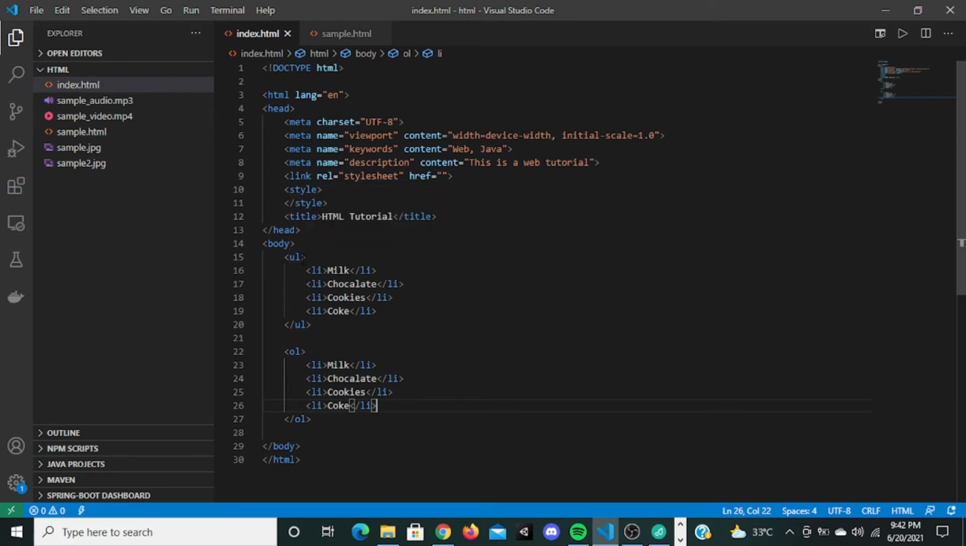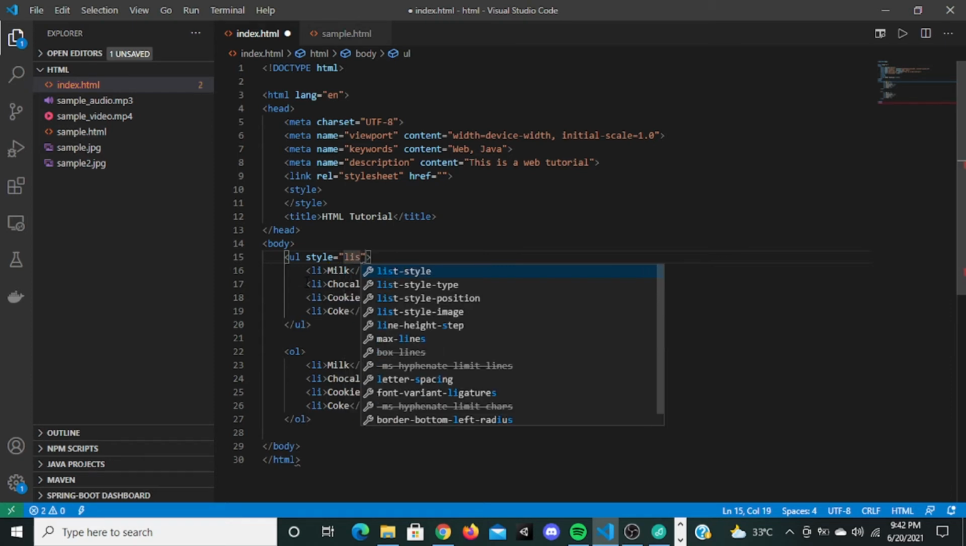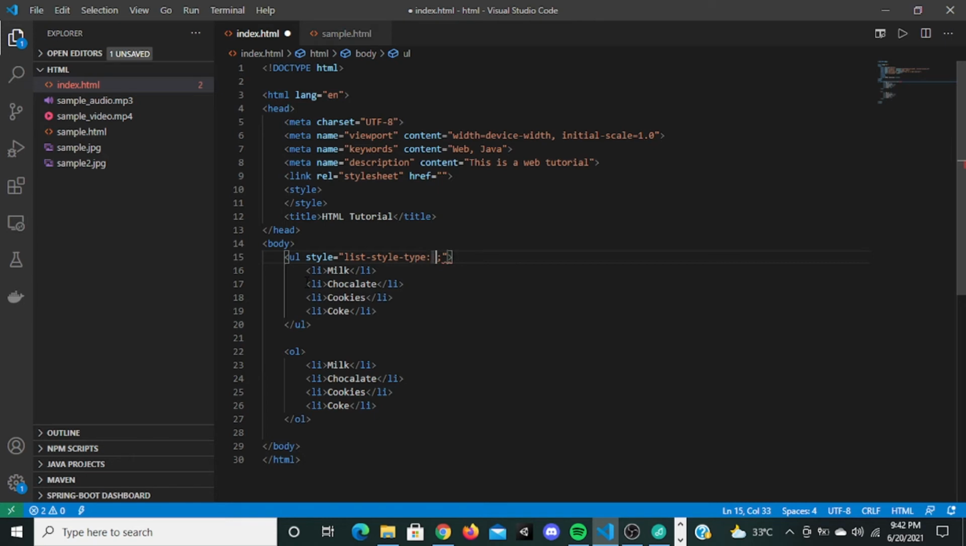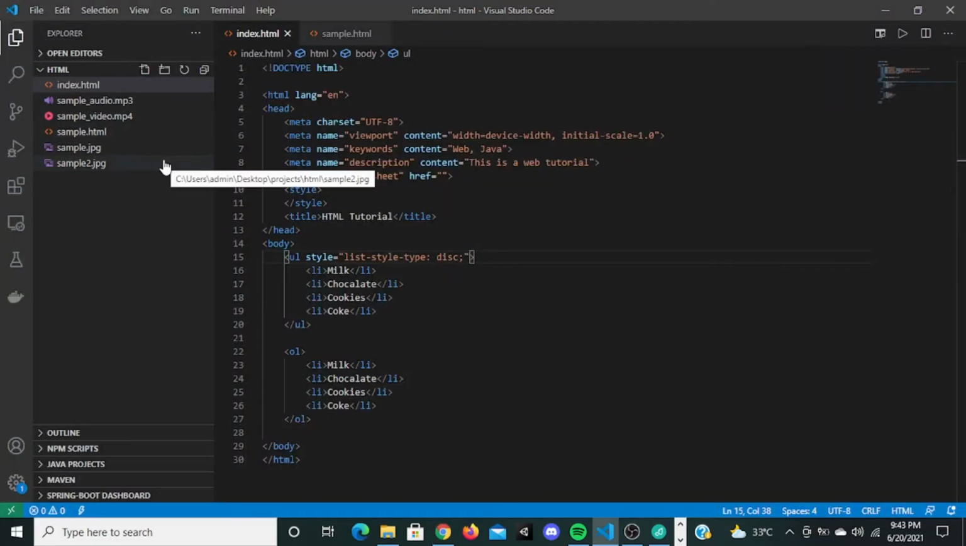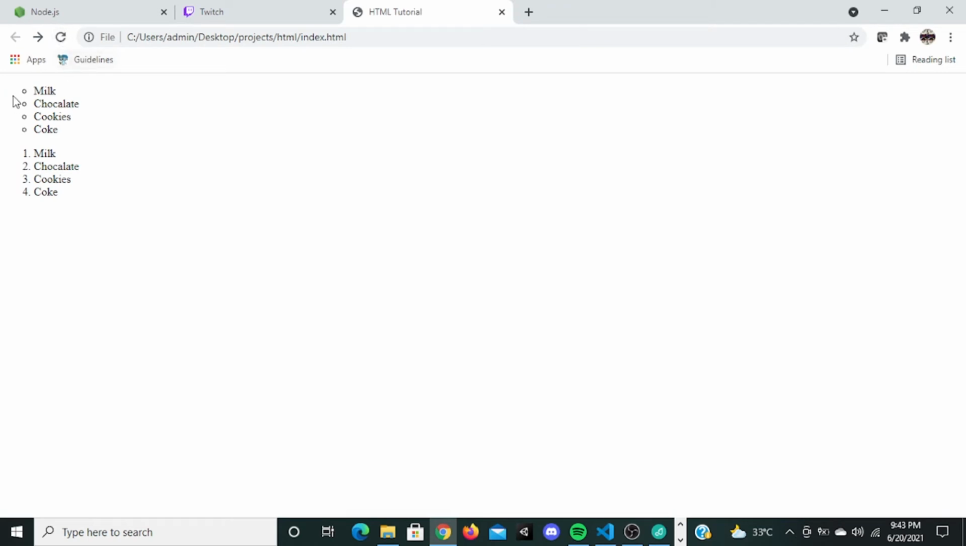For actually changing these bullets we can use style. This is also a CSS style. You can say style list-style-type and say disk. This disk is the bullets. If I refresh this, it's going to show the same, but if I change this and say circle, then refresh, see, it has changed, it is a circle right now.